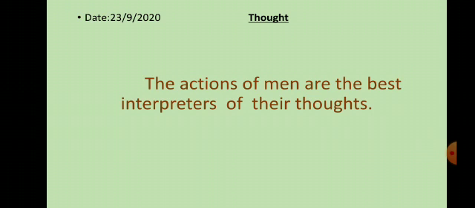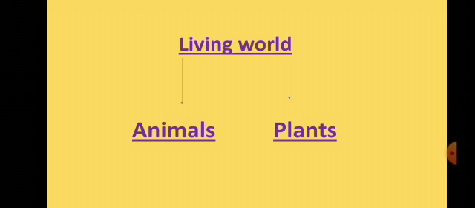Students, in the previous period, we have seen the formation of earth and also the beginning of life on earth. Now let's see the animal world on earth. The living world on earth consists of plants and animals.